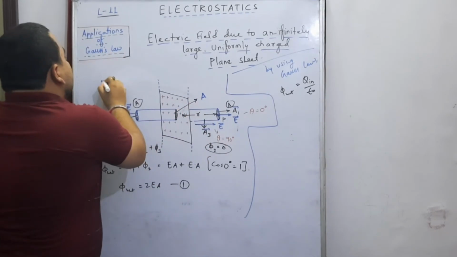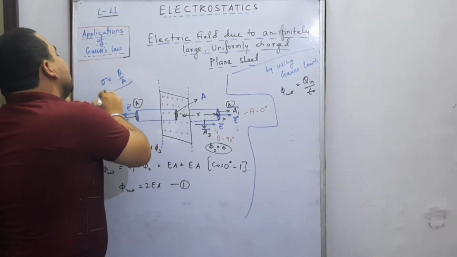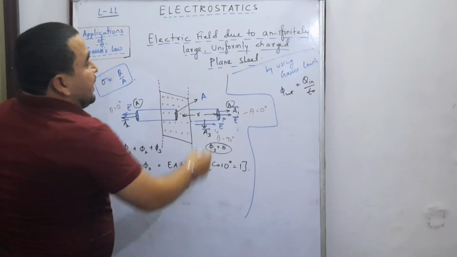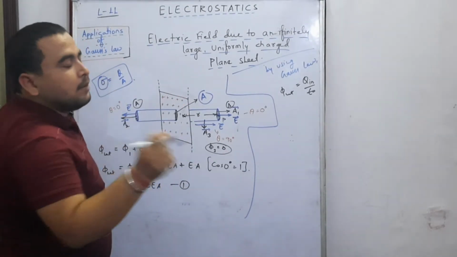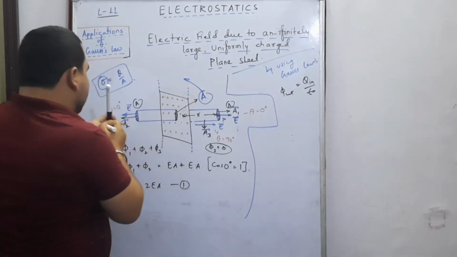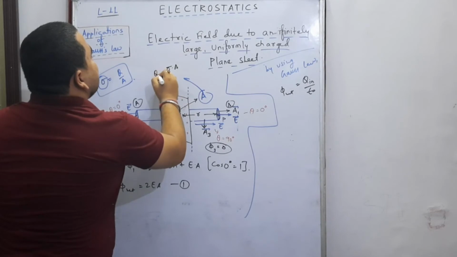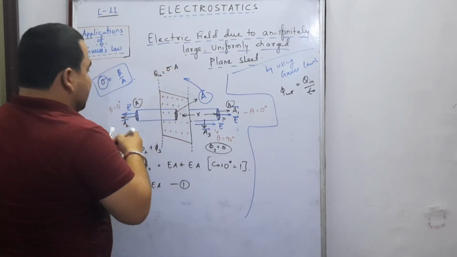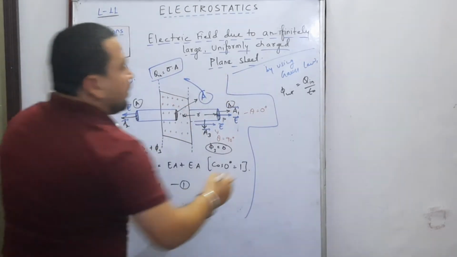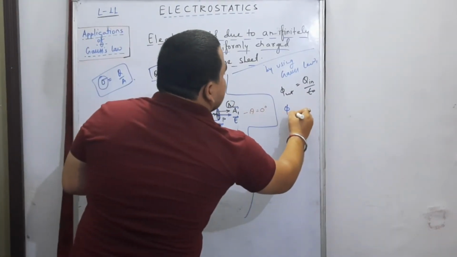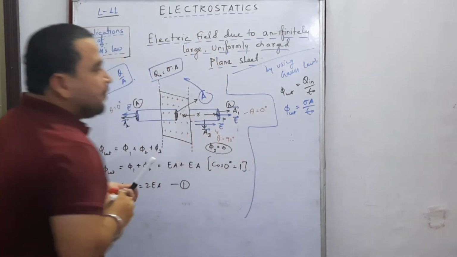We have already known that the charge per unit area of the sheet is sigma, that is, the charge on a unit area. If a unit area has charge sigma, what about the charge on area A? Definitely it should be sigma into A. Simple, by using the unitary method, the enclosed charge is equal to sigma into A. So the net flux associated with the surface is sigma into A divided by epsilon naught. Let's call this equation 2.